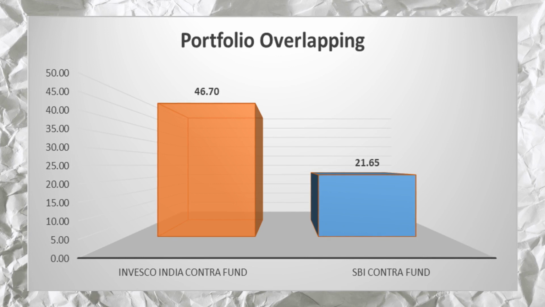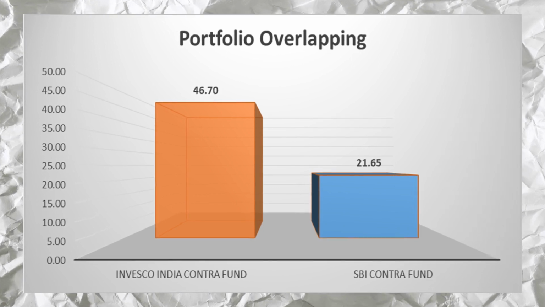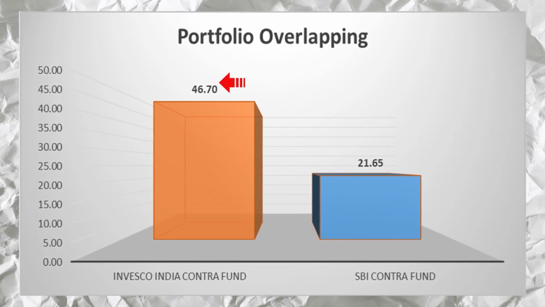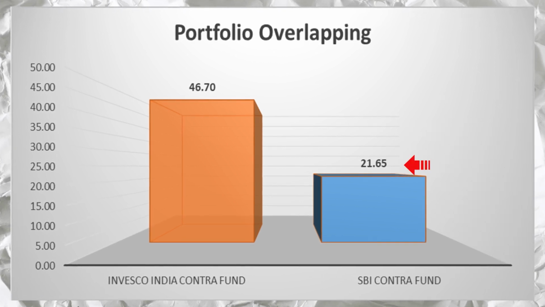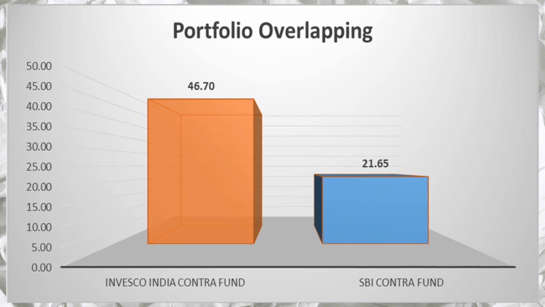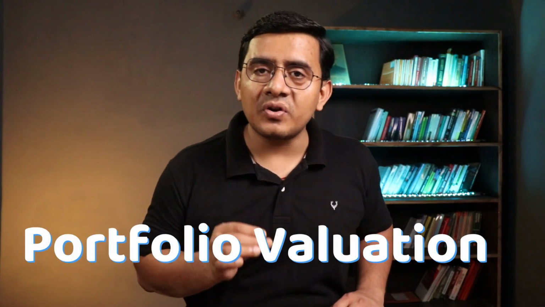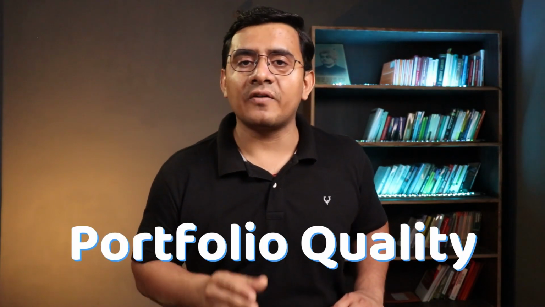In portfolio overlap, Invesco India Contra Fund is overlapping 46.70% of SBI Contra Fund's portfolio, and SBI Contra Fund is overlapping 21.65% of the portfolio of Invesco India Contra Fund. Now let's dive further into the portfolio analysis of these contra funds and analyze the portfolio valuations and portfolio quality.